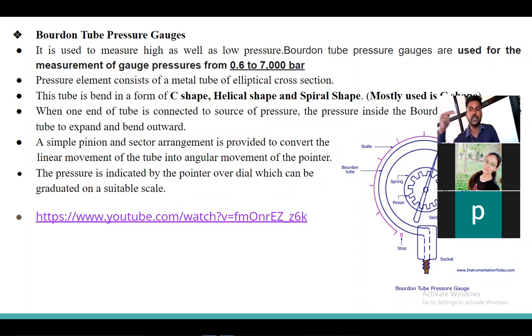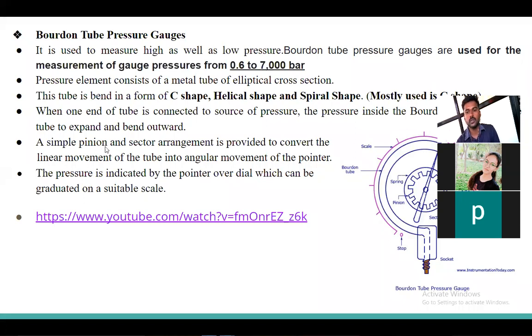It is connected with the pointer by a pivot arrangement. Then the pinion and spring will be there, and that will be connected to the pointer. When the water enters with pressure, the pointer deflects and shows us the reading, which gives the pressure of that water.